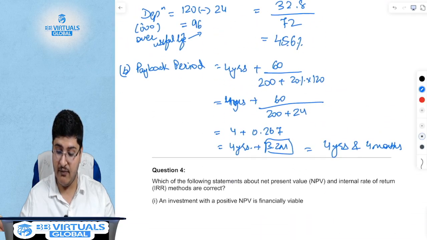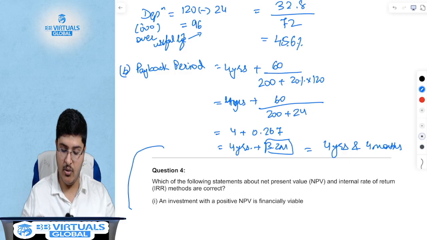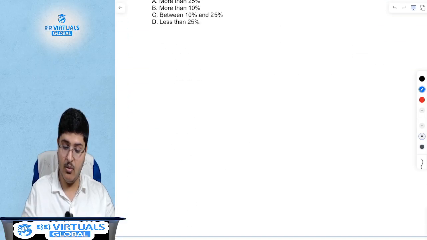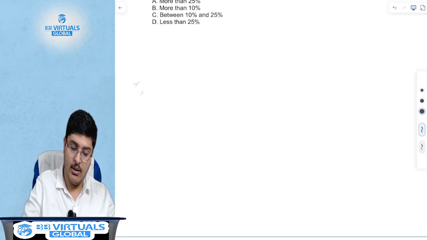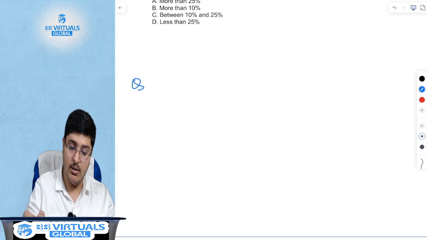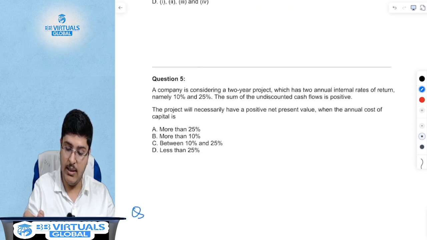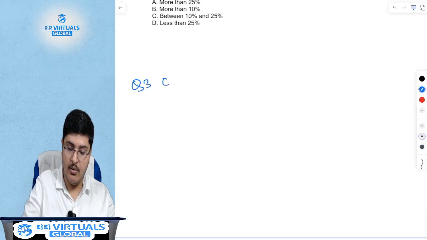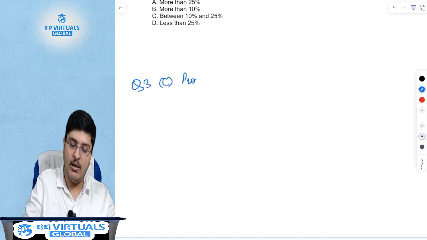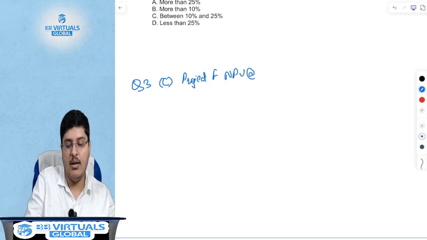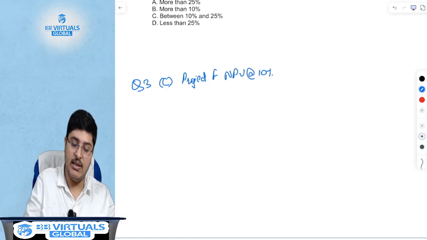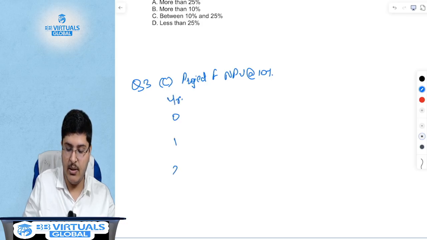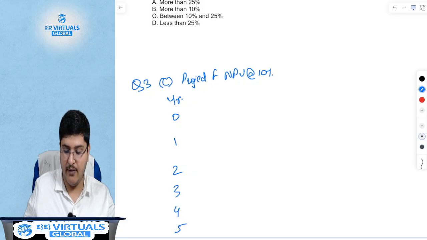I don't think I have enough space over here, so I'm going to do C and D over here. Question number 3C for project F, NPV at 10%. By now I remember the values. Year 0, 1, 2, 3, 4 and 5.